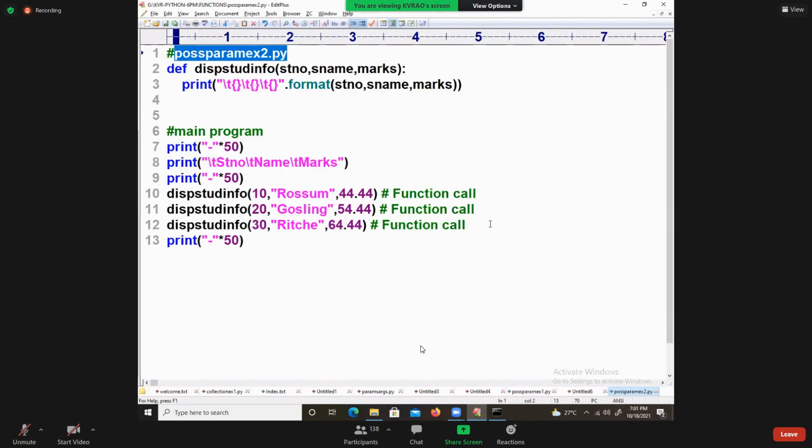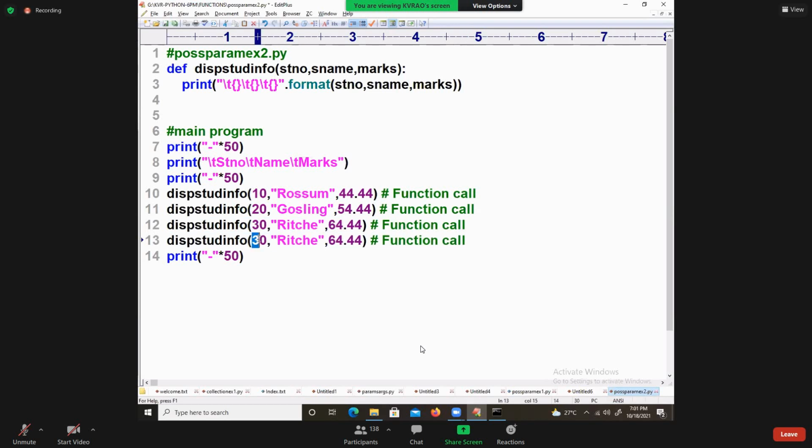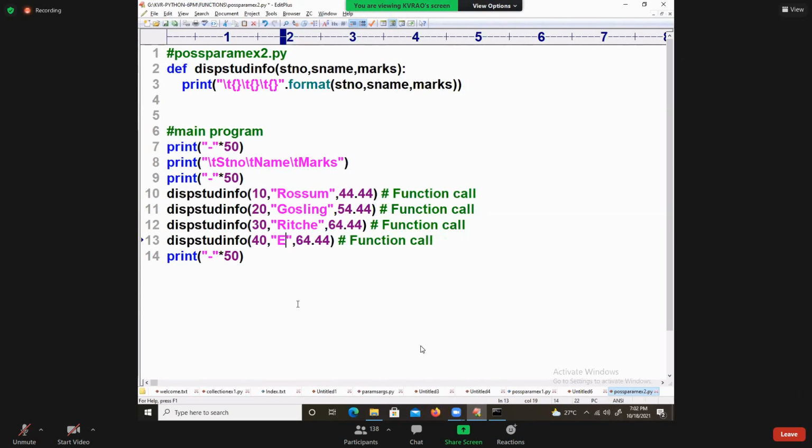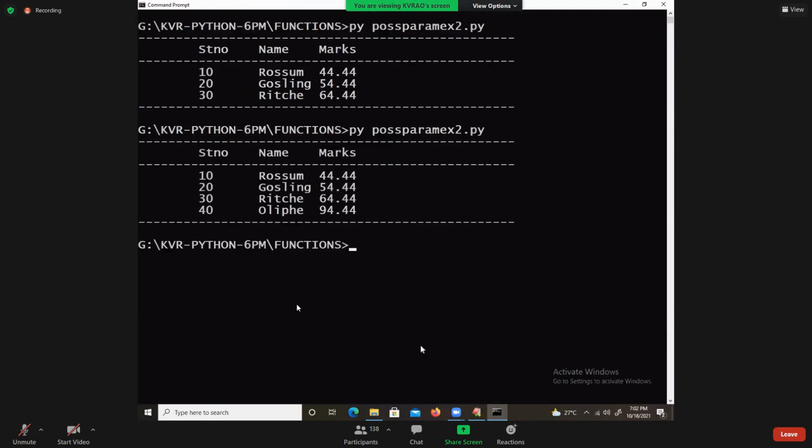Next, I will take one more kind of value. 40, I'm taking 40. Here I will take something like Oliphant, O-L-I-P-H, and marks, something like 94 point something. See the output of it. This is a way how we are going to display the data.